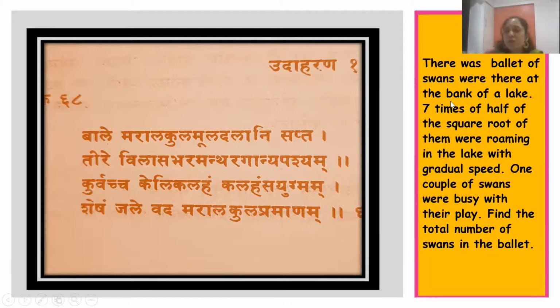So there was a ballet of swans at the bank of a lake. Sapta means 7. Sapta, 7 times half of the square root, were roaming in the lake. Vilasa means roaming in a lake. So 7 times half of the square root of them were roaming in the lake with gradual speed. There was one couple of swans which were very busy in their play.